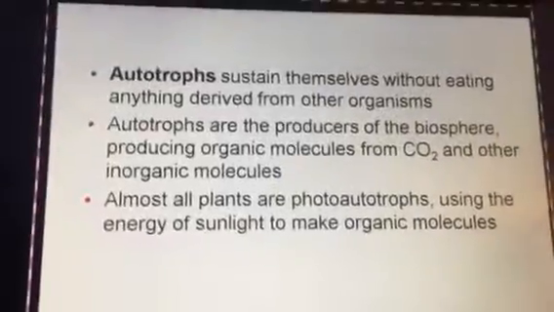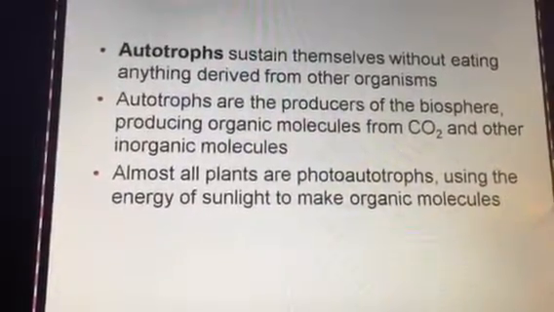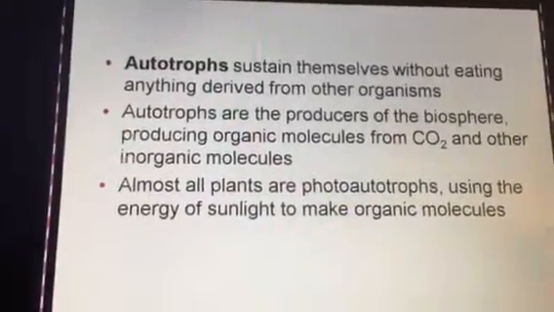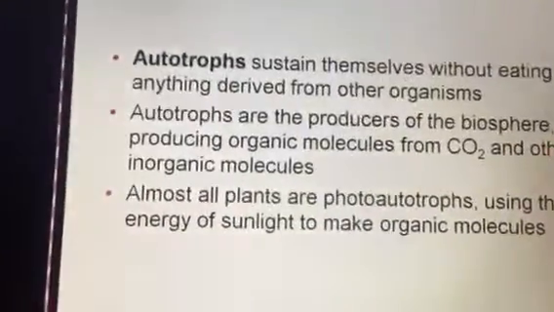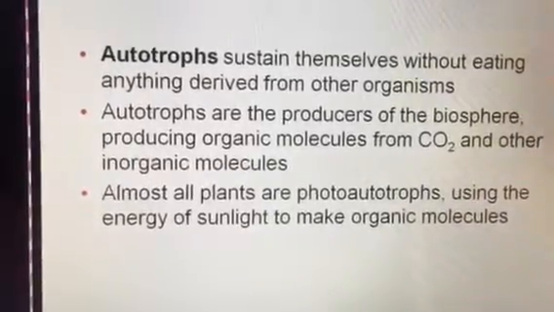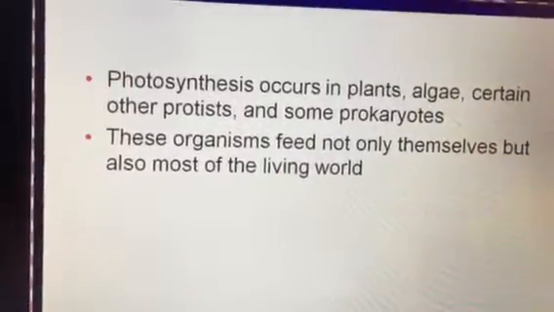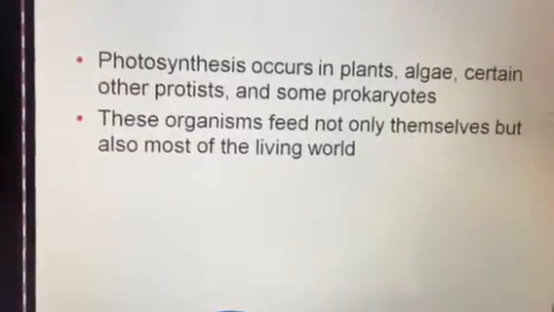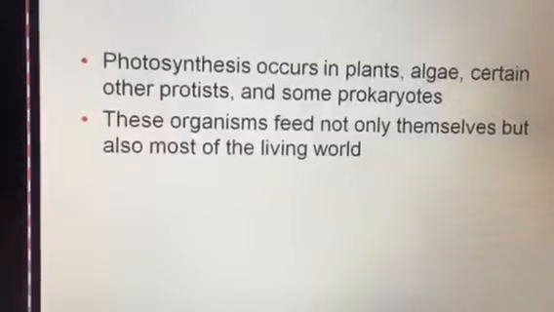Most of the organisms that we're familiar with are photoautotrophs. The plants, algae, cyanobacteria, which are also referred to as blue-green algae, but cyanobacteria is a better term for these particular organisms. They're prokaryotic cells that can undergo photosynthesis and produce their own food. So plants, algae, certain protists, and some prokaryotes are the kinds of organisms that we consider to be producers or autotrophs.